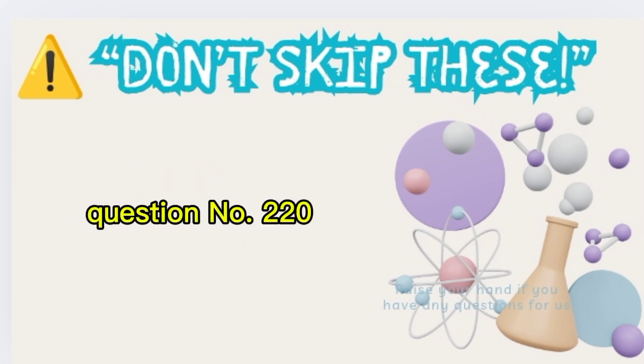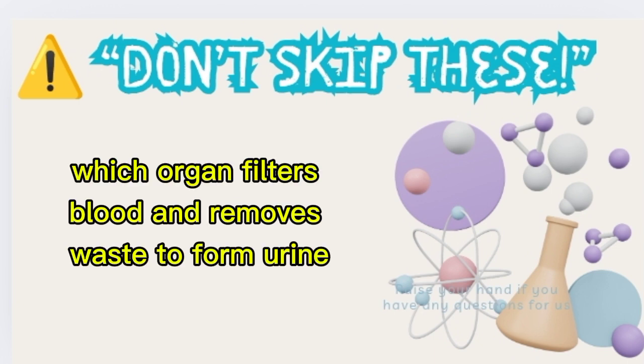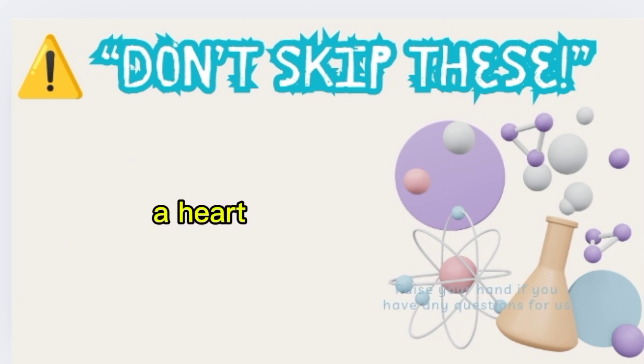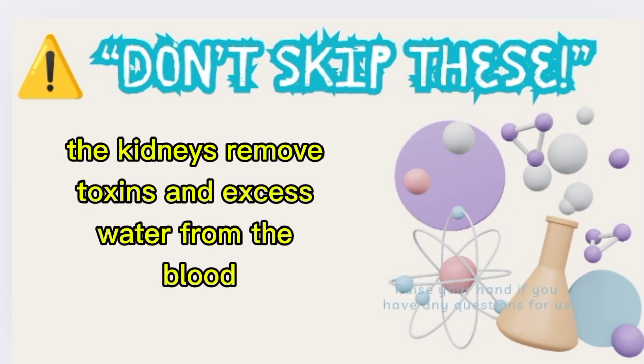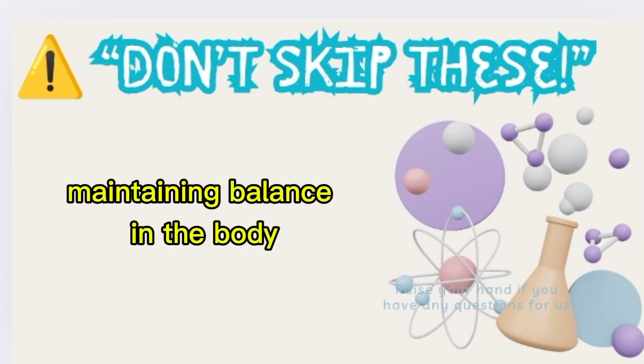Question number 220. Which organ filters blood and removes waste to form urine? A. Heart. B. Kidney. C. Stomach. Correct answer: B. Kidney. The kidneys remove toxins and excess water from the blood, maintaining balance in the body.